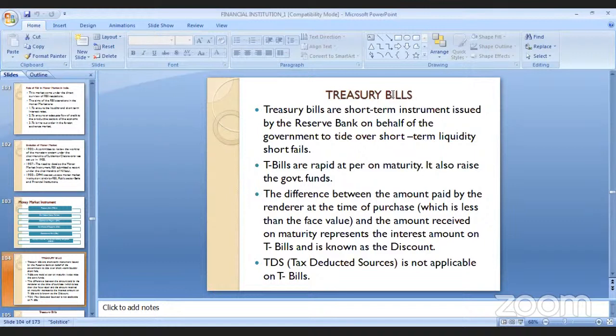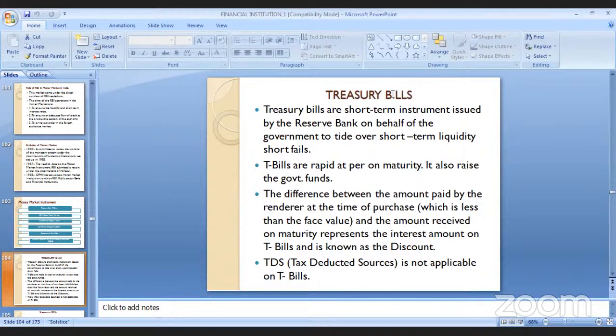Coming to the first product, which is called treasury bills. You may have seen it written as T-bills. T-bills are popular because it is one of the products offered to the general public. Treasury bills are offered to the general public from time to time, whenever the government announces them. It is actually a government securities product. Treasury bills are sold on behalf of the government through the RBI, and offered to the general public. This is a general introduction.